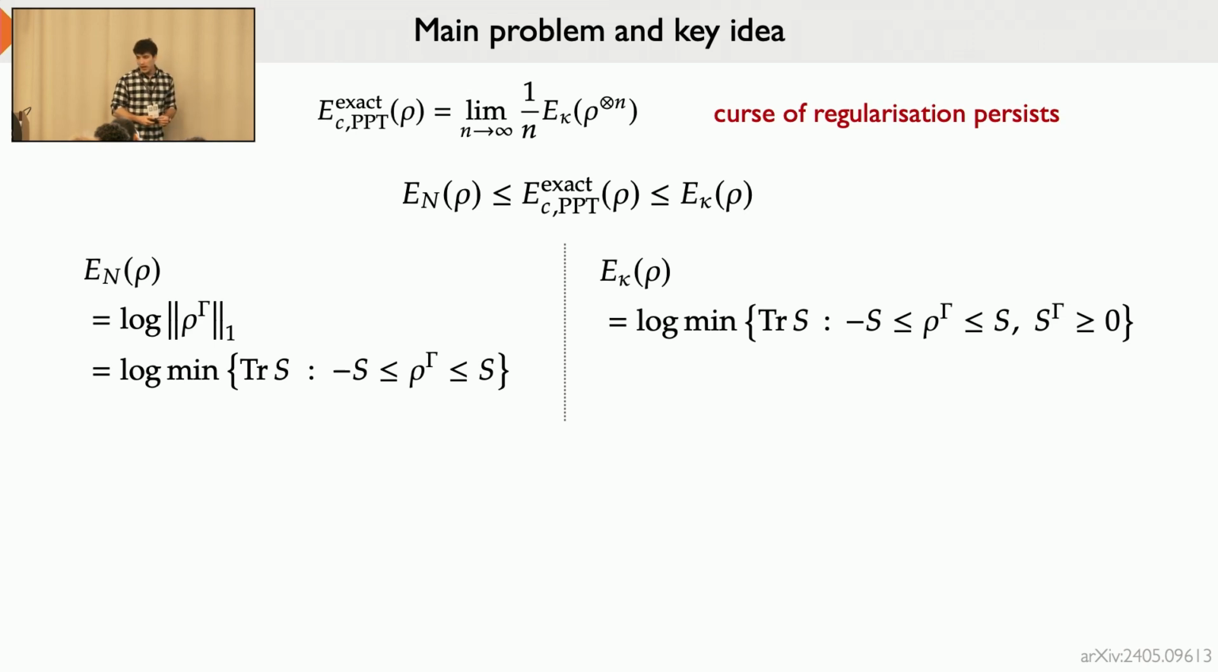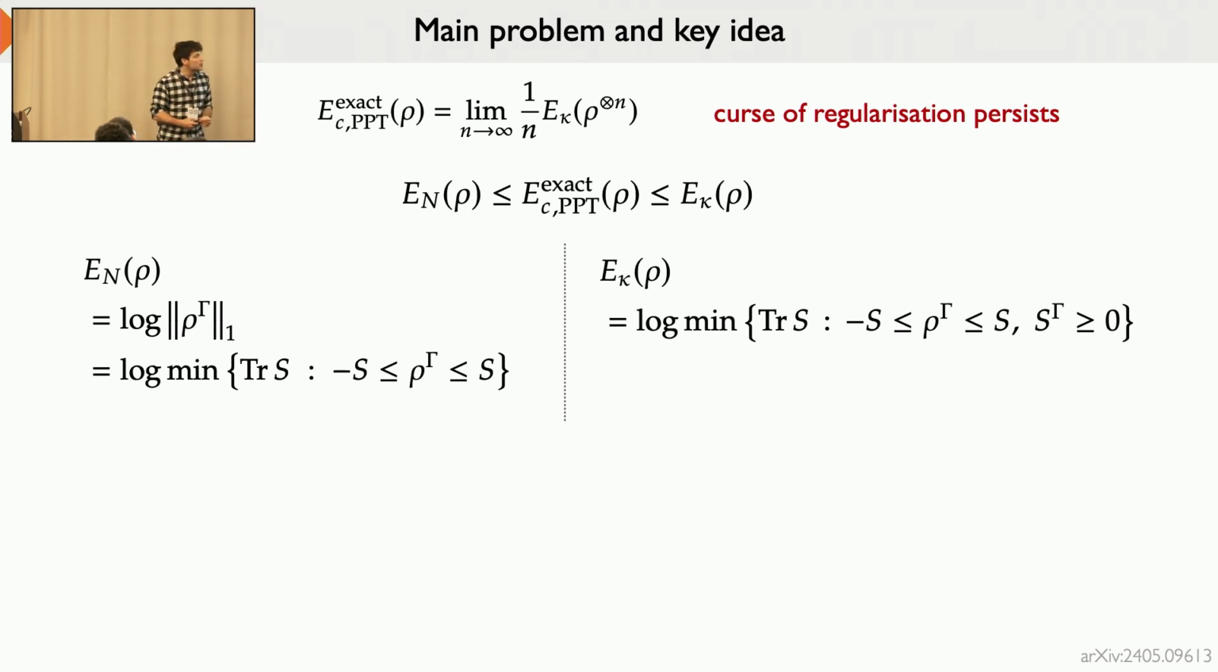So the negativity, as I mentioned, is just the trace norm of the partial transpose, but you can write it also as a semi-definite program. So it's minimizing the trace of this matrix, which essentially sandwiches from both sides the partial transpose of the state. Now, this kappa monotone introduced by Wang and Wilde is defined very similarly, except that, in addition, you impose that the partial transpose of that matrix, the sandwiching matrix, is also positive.